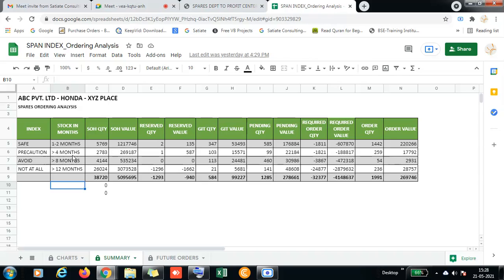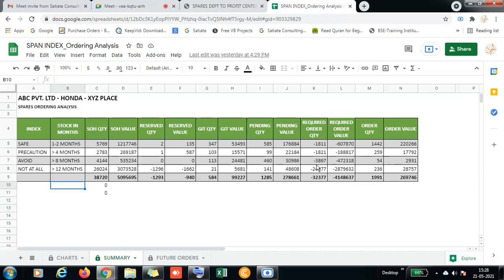The second thing is there are some parts which are selling once in 4 months. What is the value of that stock? And there are some parts you are holding and selling once in 8 months. And how many parts have not been sold for more than 12 months? That is nothing but your dead stock. So when you paste your current stock, past 6 months sales data and future orders, three things, automatically it throws this report.